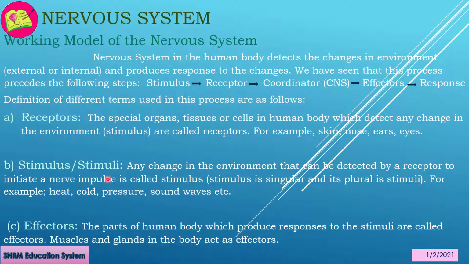Stimulus, stimuli: any change in the environment that can be detected by a receptor to initiate a nerve impulse is called a stimulus. Stimulus is singular and its plural is stimuli. For example, heat, cold, pressure, sound waves, etc. Now students, we see what effectors are. The parts of the human body which produce responses to the stimuli are called effectors. Muscles and glands in the body act as effectors.